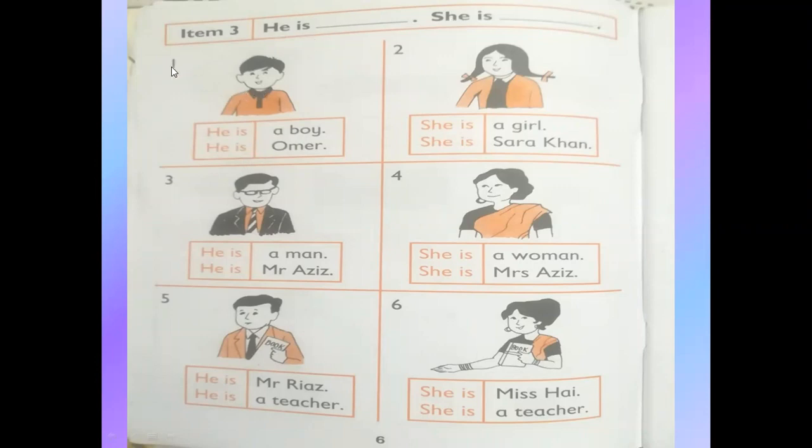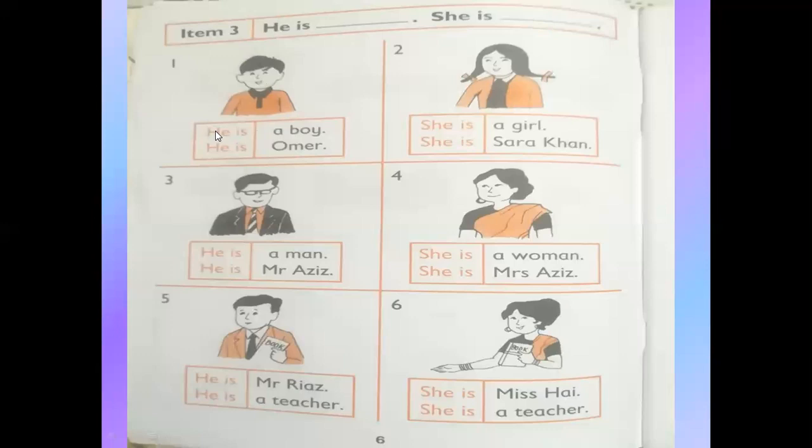Now look at number 1. First I will read, then I will explain. Listen to me. Which picture is this? Boy. So how can you say he is a boy? First you will see what is this, boy. Then you can make a sentence about this boy. He is a boy.